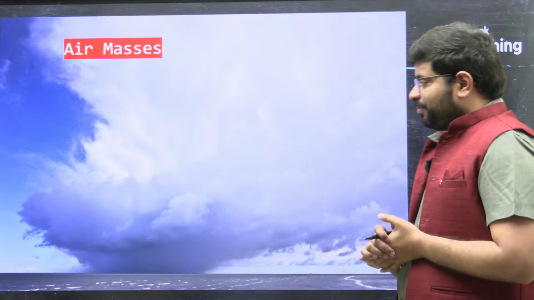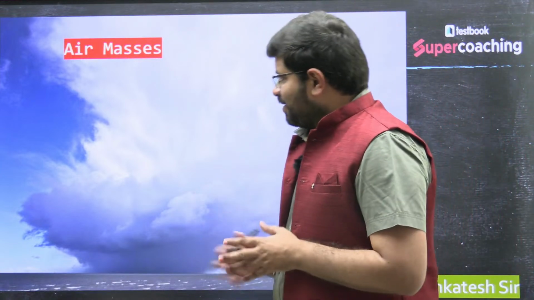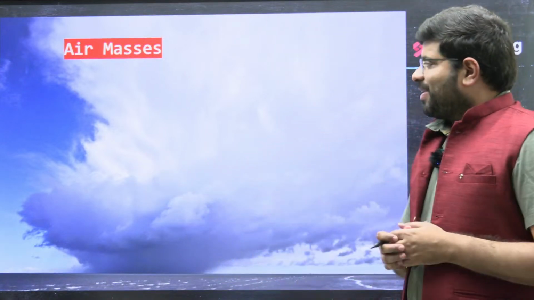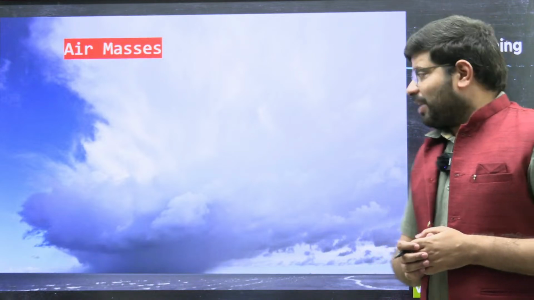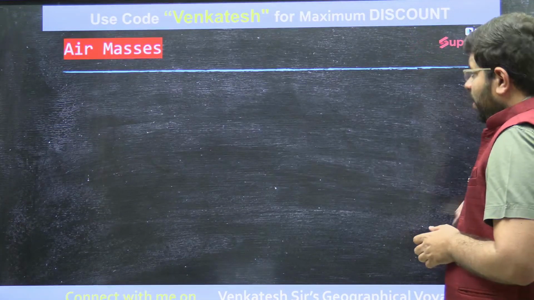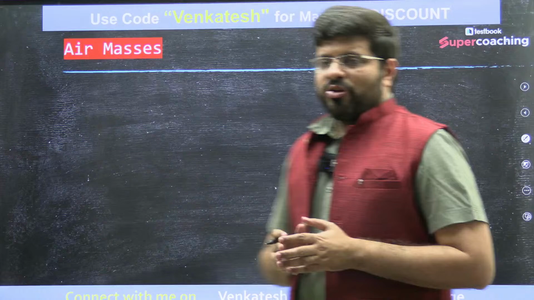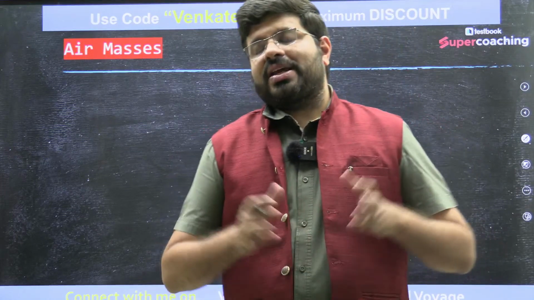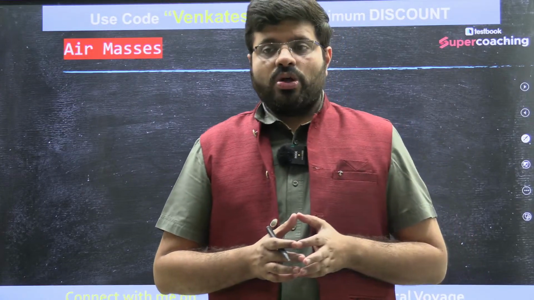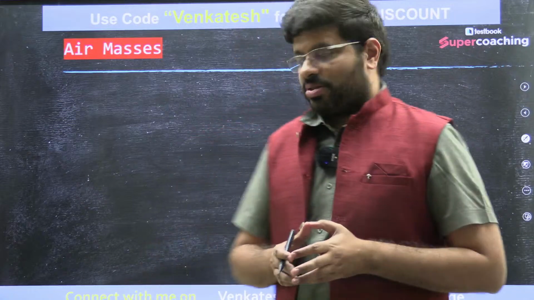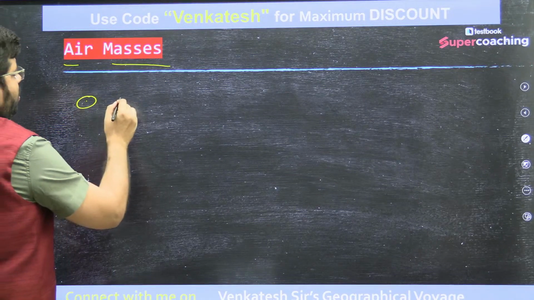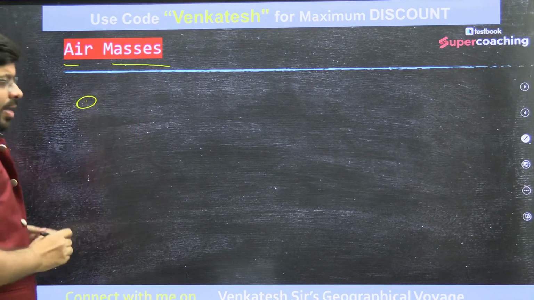So if you see here, there's a huge vast cloud. The picture shows a huge cloud, isn't it? Right? So let us try to understand what an air mass is. We might have heard about winds, and things like ocean currents. Very similar to winds, we also have something called air masses. What are these air masses? As the name itself suggests, they are masses of air.